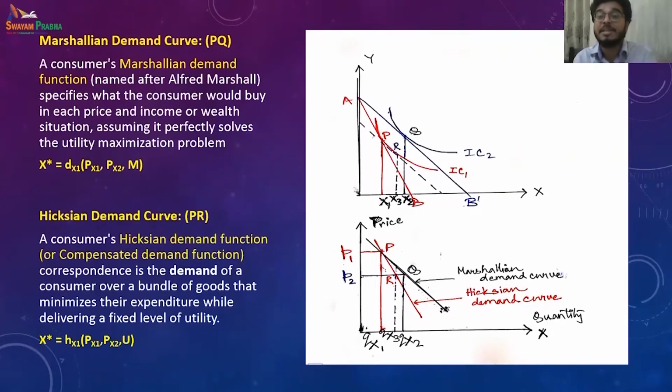The condition is the utility has to remain fixed, right? So for each price, however the quantity demanded, if we are trying to keep the utility the same, then we combine all these points and we get a Hicksian demand curve. Coming to this diagram, we have just stretched it over here. Over this x1 is qx1, x3 is qx3, and x2 is qx2.